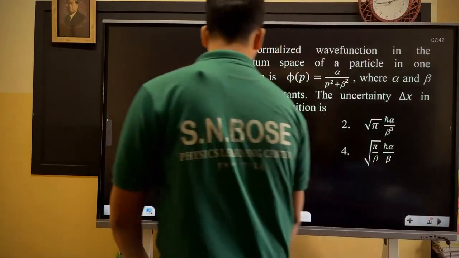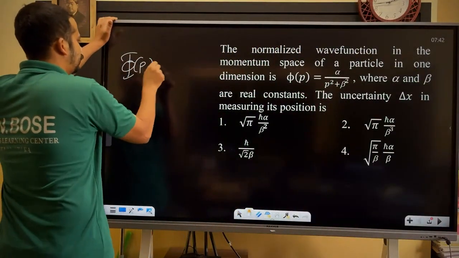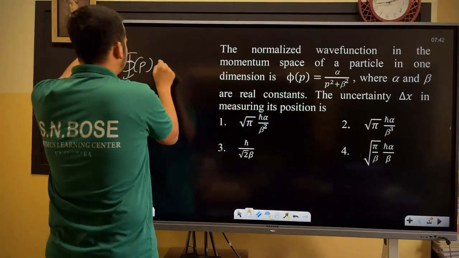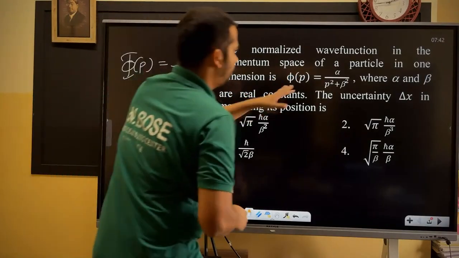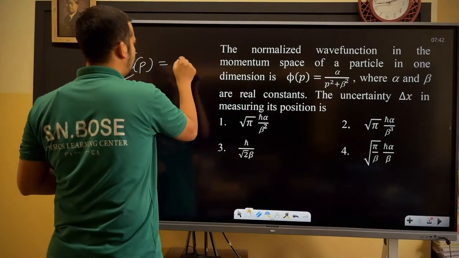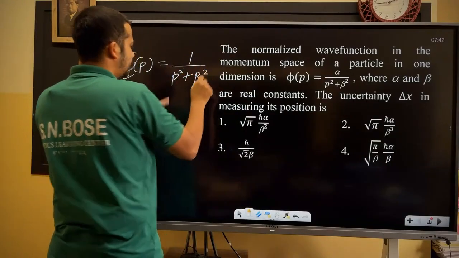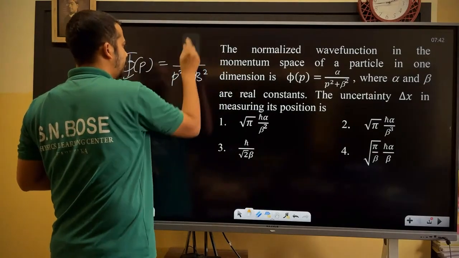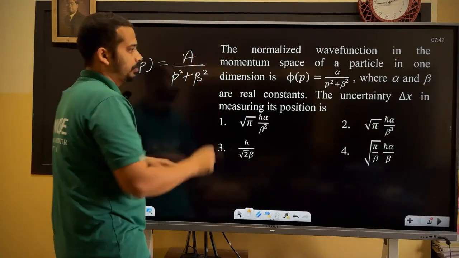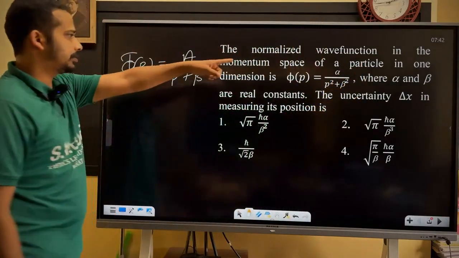Now whatever question he's asking, look here. So phi of p, am I right? That is equal to, I'll write it as the normalization constant A, times 1 by p square plus beta square. Remember, this functionality does matter. This is the functionality part. So A will be somehow a function of beta only when you normalize this one. I'll keep that normalization constant as A.